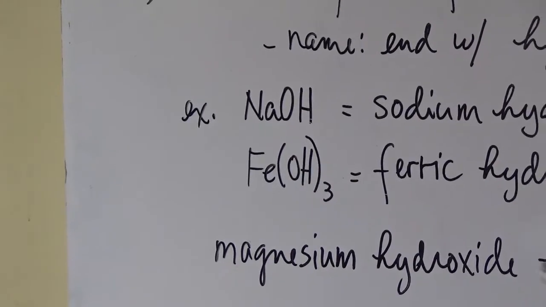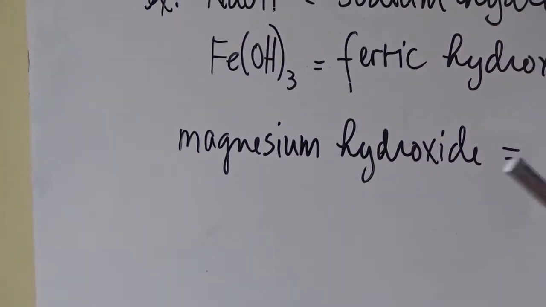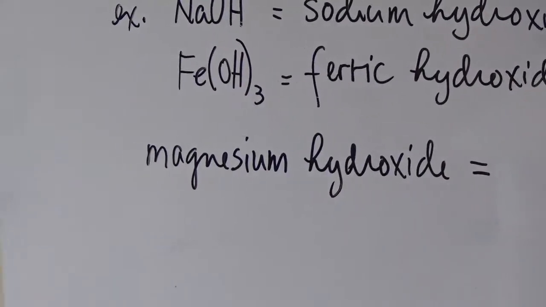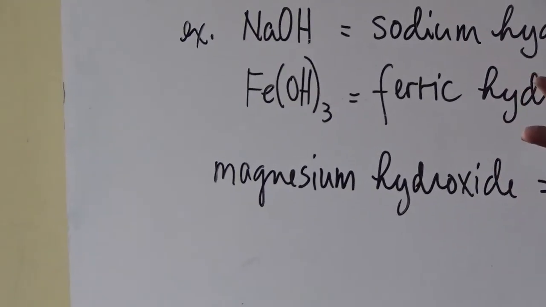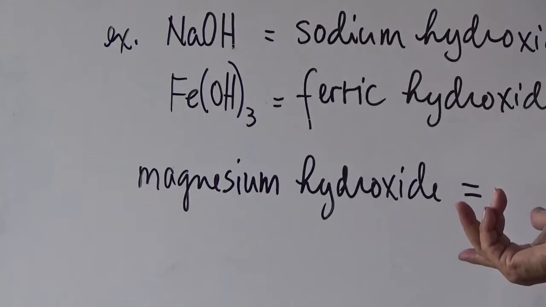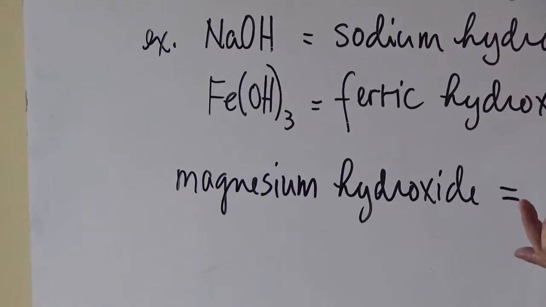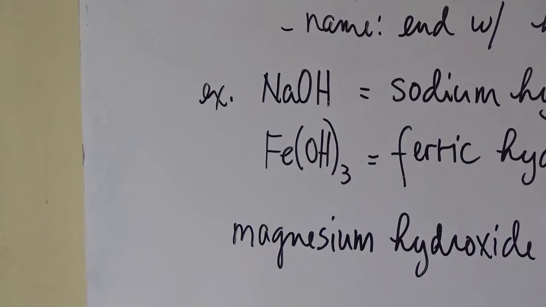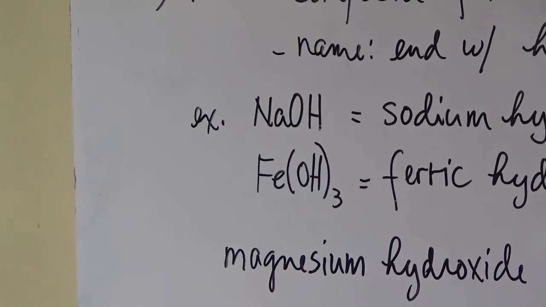Now for example, if you are given the name and you are going to write the formula, this one is magnesium hydroxide. So the steps are the same as how we write the formula of a binary compound, but in this case, the other one could be a cation or an ion that is no longer a monoatomic ion. So there is an additional rule on this one.